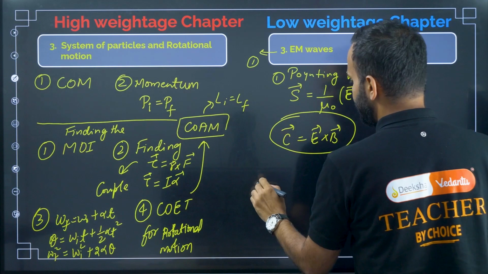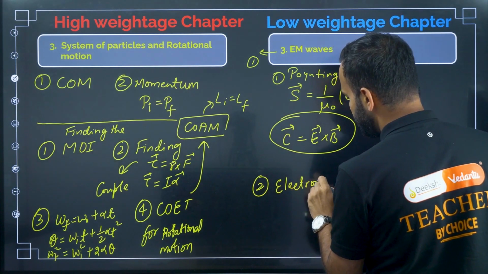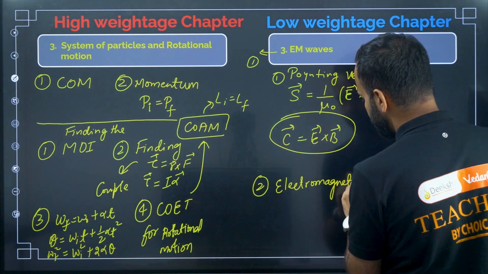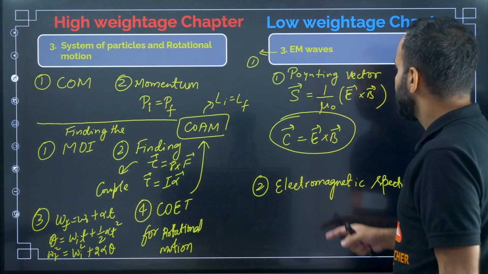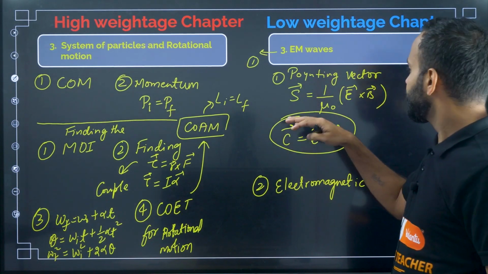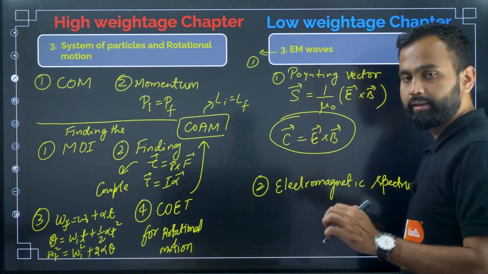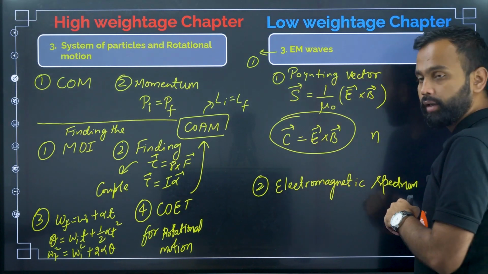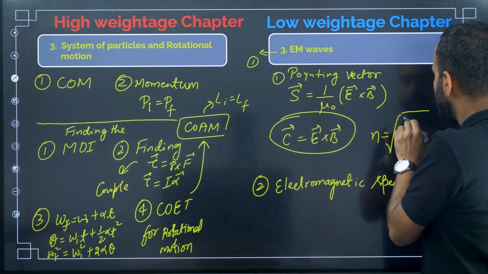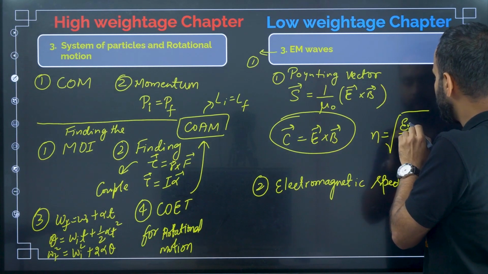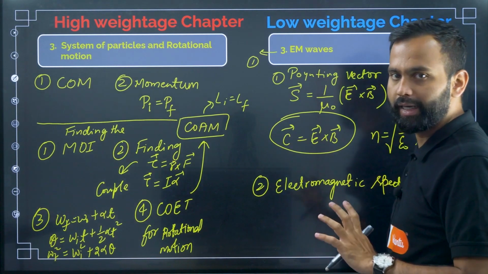And then the second one, electromagnetic spectrum. See, the Poynting vector comes in this one, right? Electromagnetic wave, conduction current, displacement current is also there, right? And they ask questions based on refractive index also, right? The refractive index of the medium n equal to root of epsilon by epsilon naught, epsilon r, into mu divided by mu naught. These kinds of questions they asked.